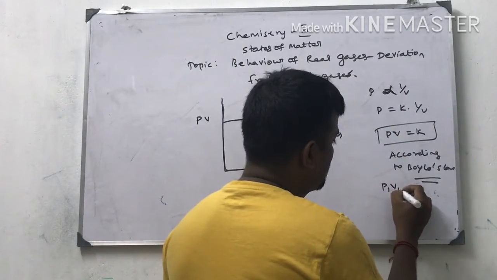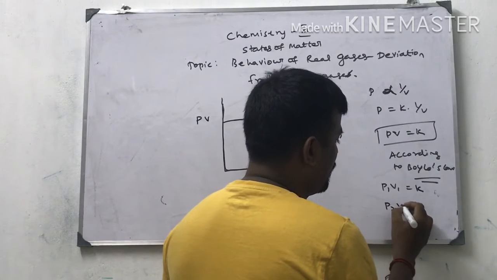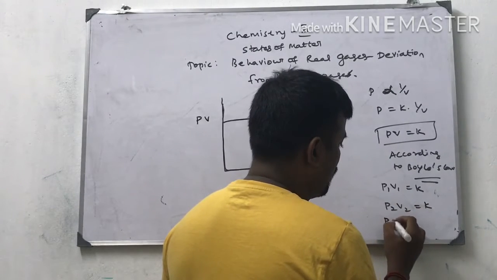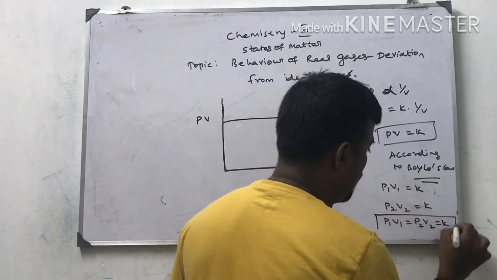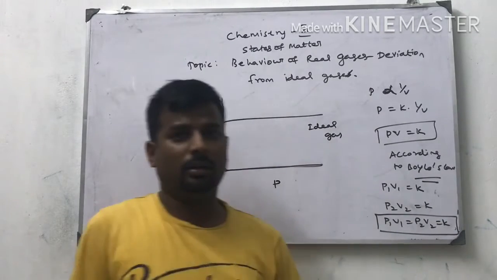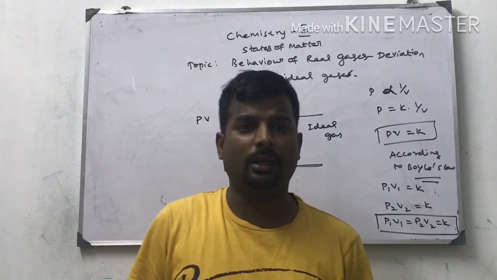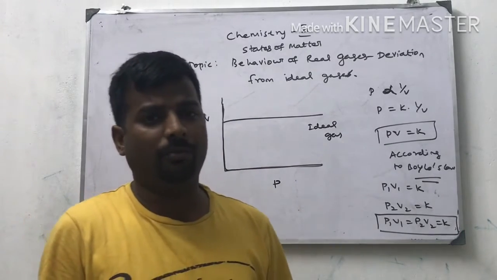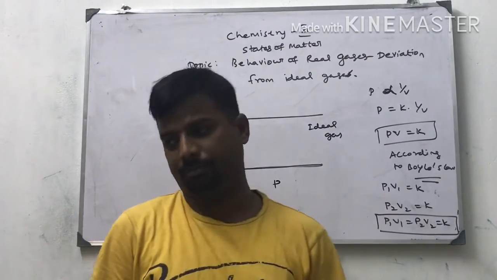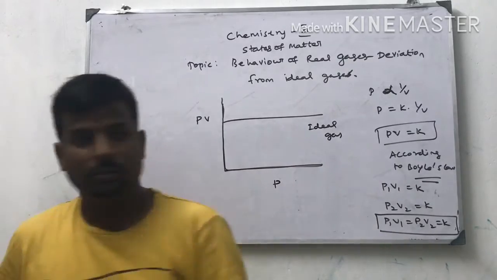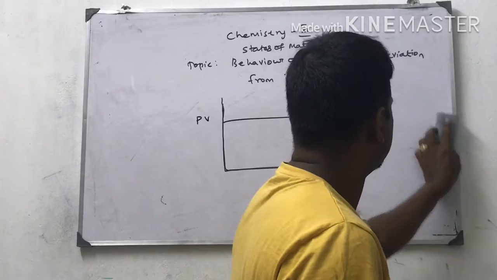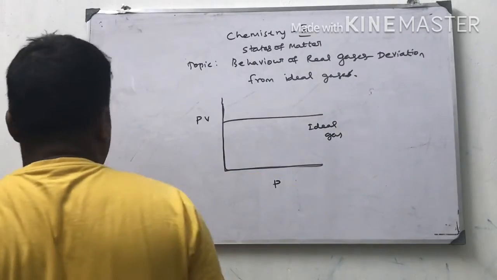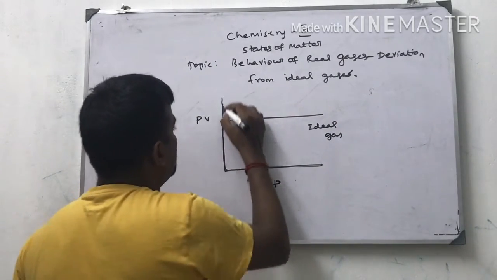Therefore, P1V1 = K, P2V2 = K, so P1V1 = P2V2 = K. This formula is used for solving numericals. We already solved a number of numericals based on this formula. Every day you have to go through all the questions. Next, I am going to draw the graphs.